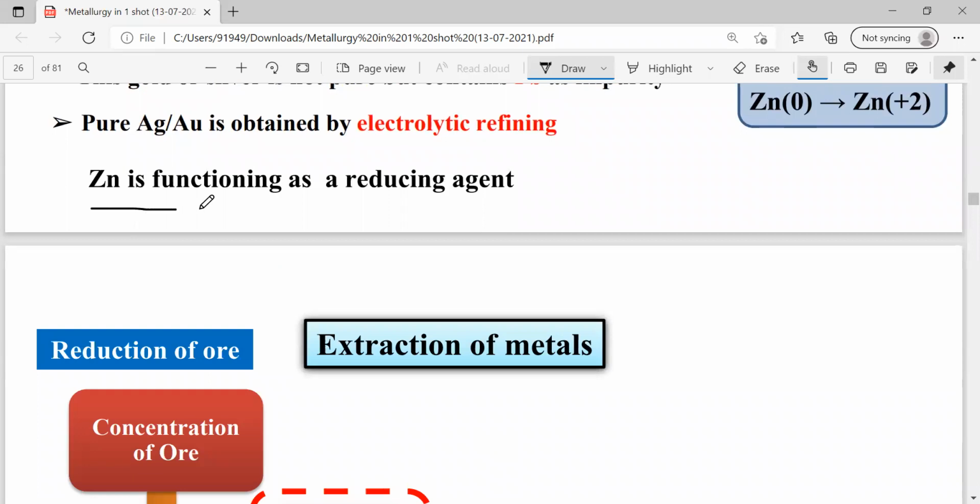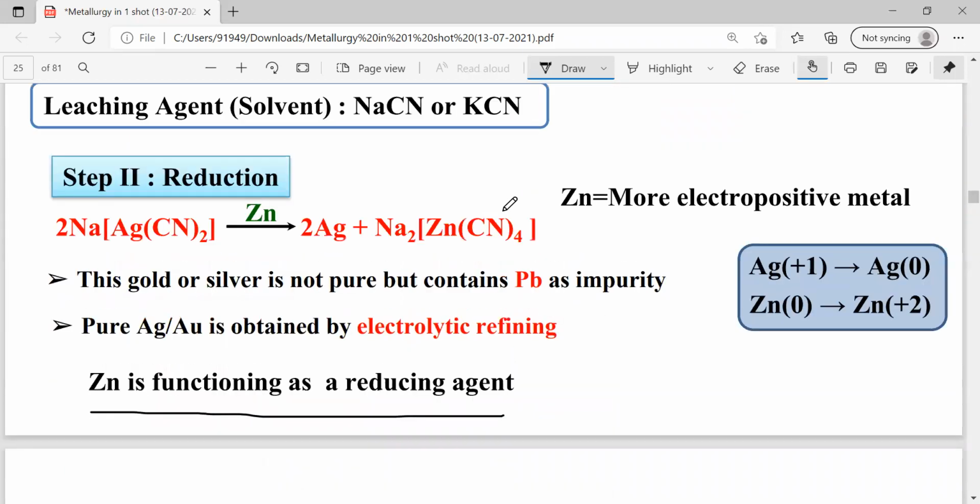Here, the one thing we have to understand is zinc is acting as a reducing agent. See this one. Here, we are going to have a complex. That complex is going to be reduced with zinc. So during the reduction of this complex, the silver ion present in the complex, which is a metal ion, is going to be exchanged with this metal. So this reaction is an example of exchange of metal with metal. Zinc is acting as a reducing agent. This is important.